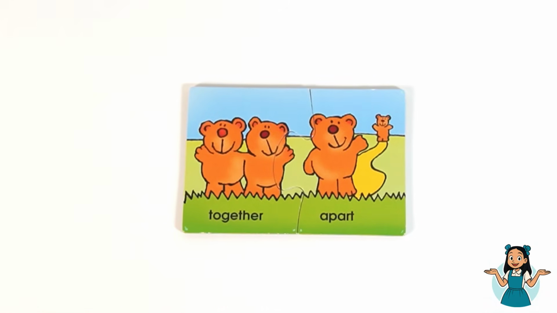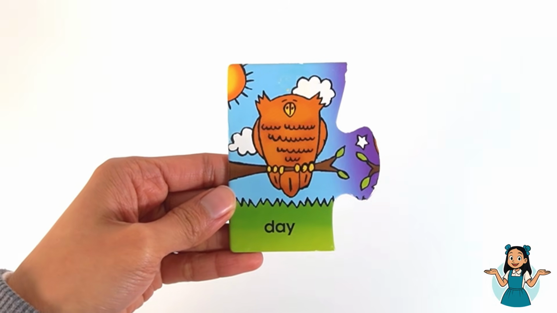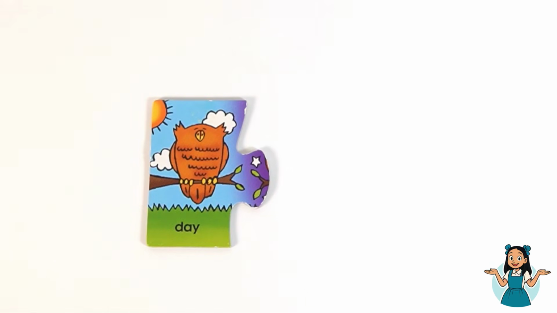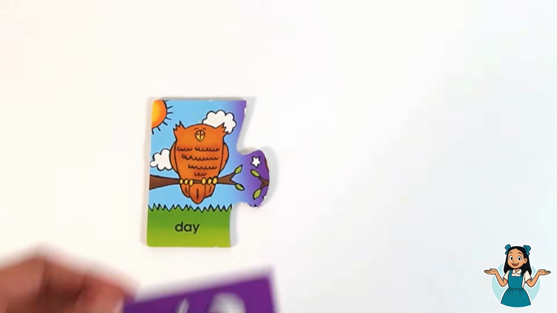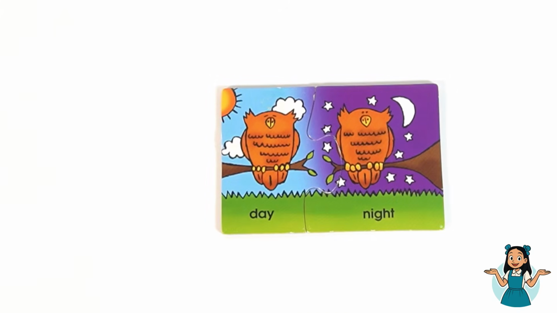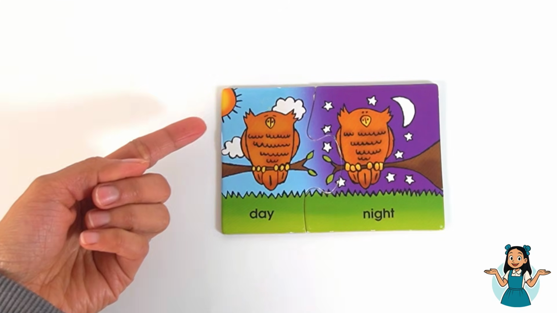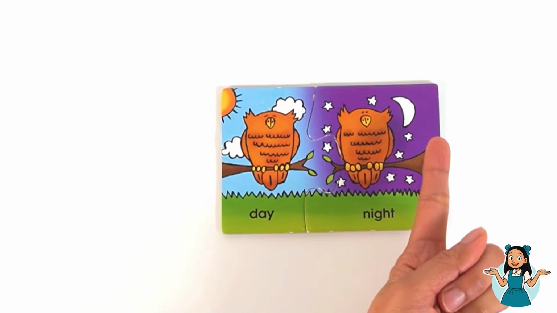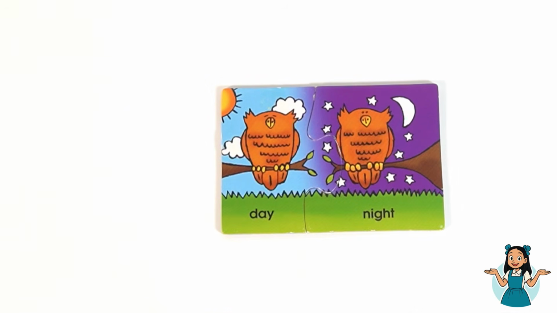Day. The opposite of day is night. Day, night. There is a sun during day, and there are stars and moon during night.